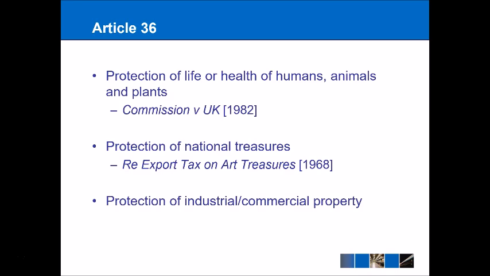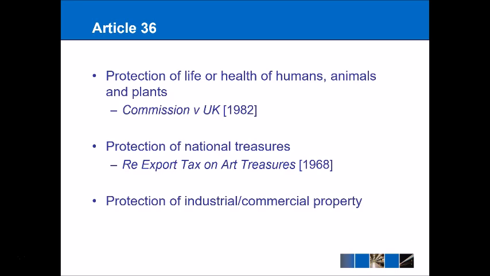Protection of national treasures is quite interesting. Those of you who are keen-eyed might remember the 1968 Italian art case that we looked at in the first lecture on free movement of goods. We said in that particular case under Article 30 that where it involved a customs duty, that wouldn't be allowed. Another case that came up was to do with a quantitative restriction on the number of Italian treasures or art that were exported at that time.